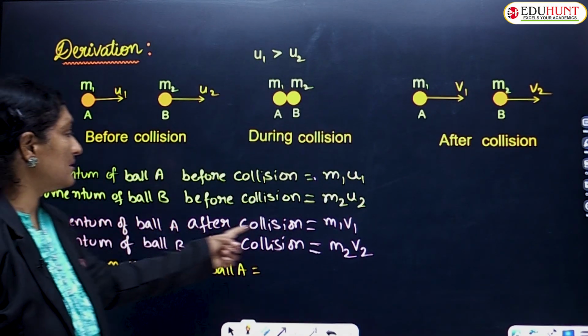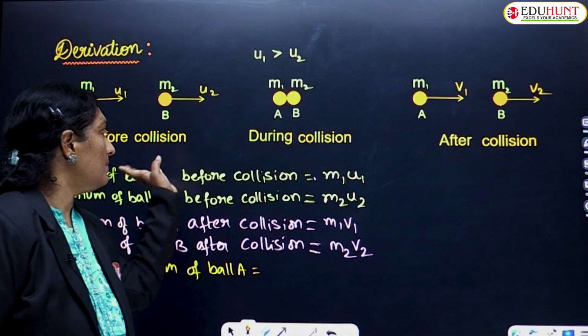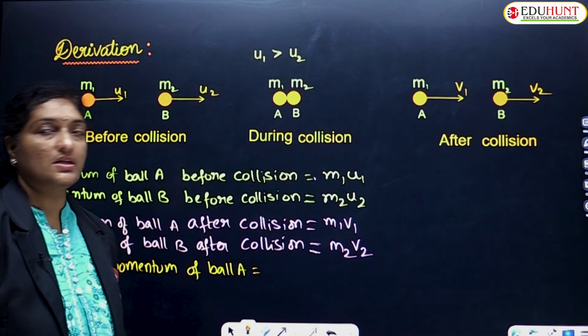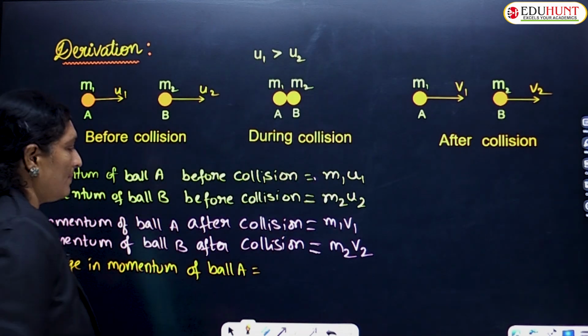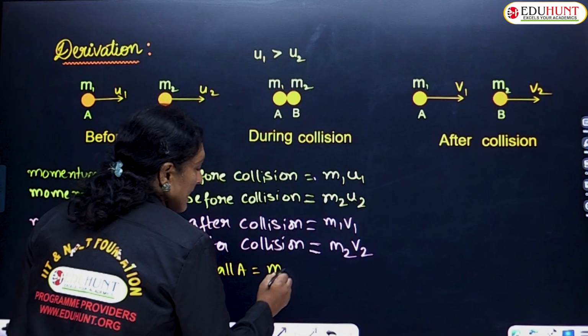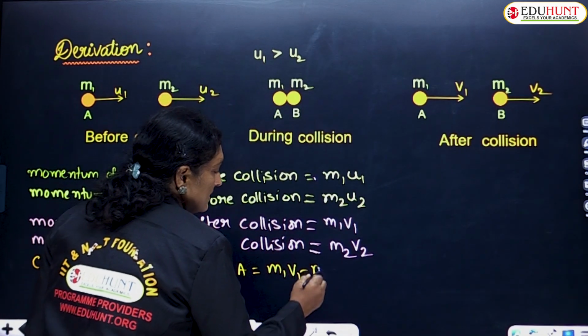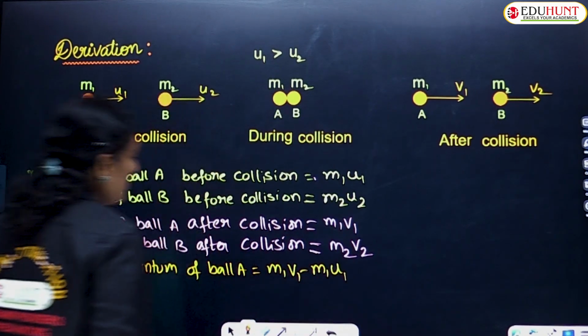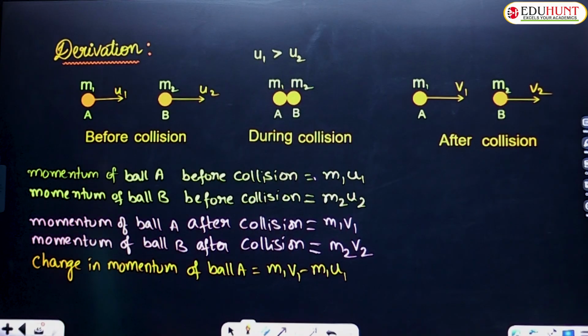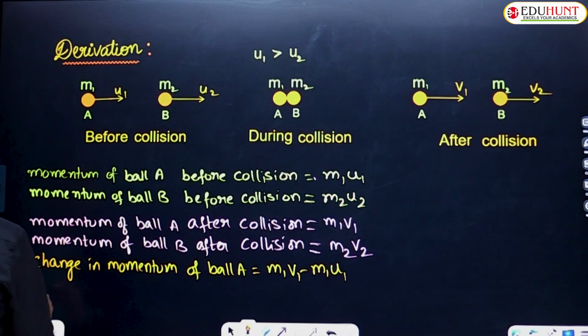What is the final momentum? The momentum after collision is the final momentum, and before collision is the initial momentum. So the final momentum is m1 v1 minus m1 u1. This is the change in momentum of ball A.